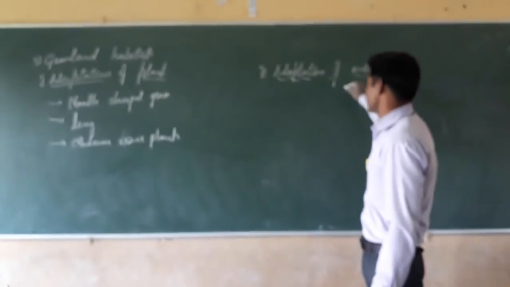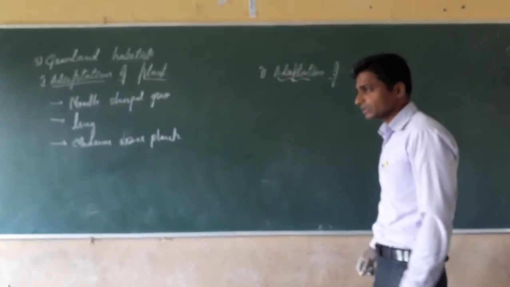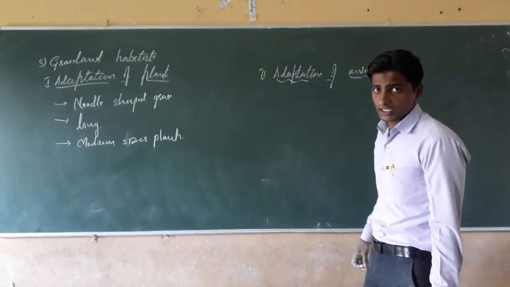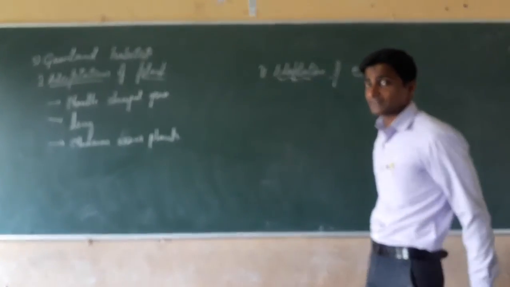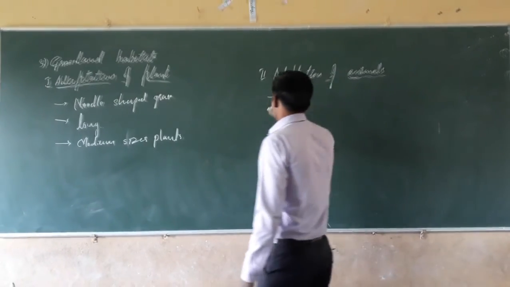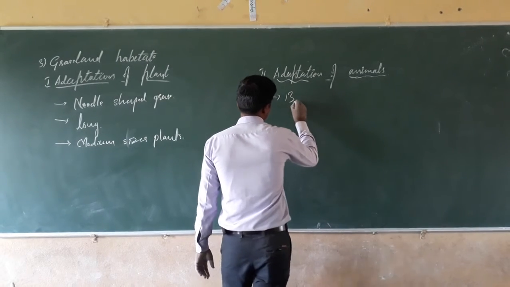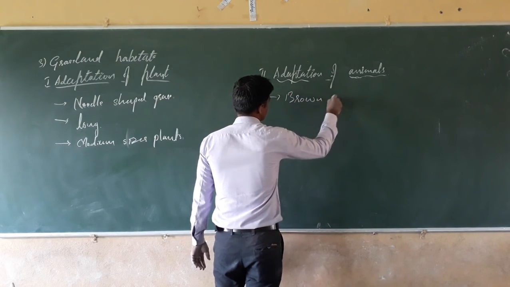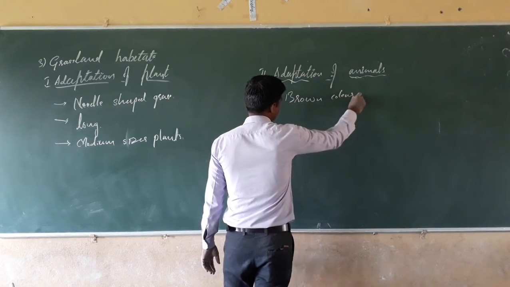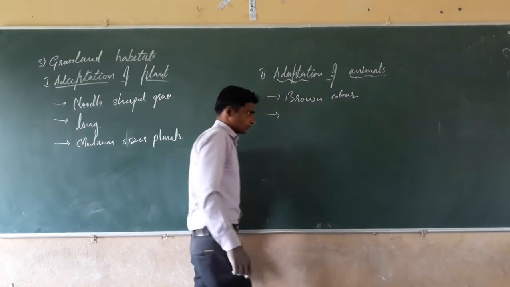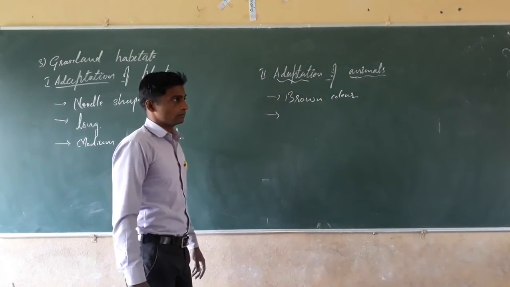But here, in the case of animals, he has given. That is, body colors are related to the grasses. That is, light brown color, brown colored body. Then next, body color is brown.